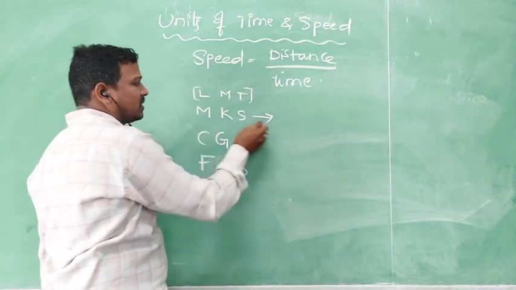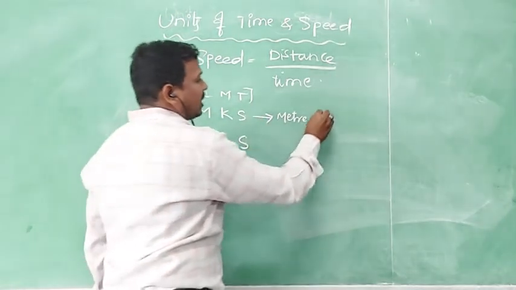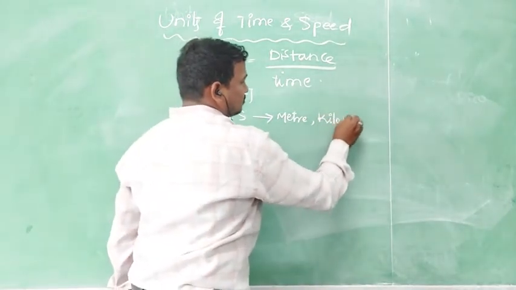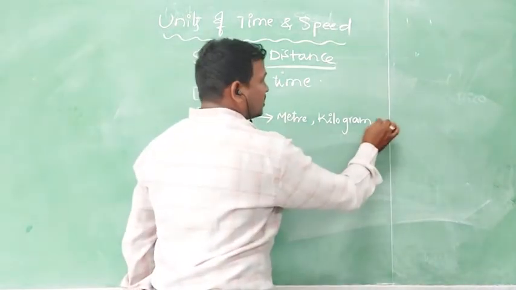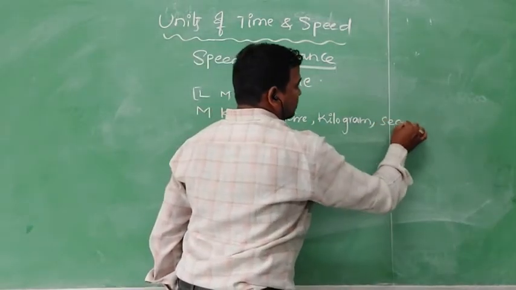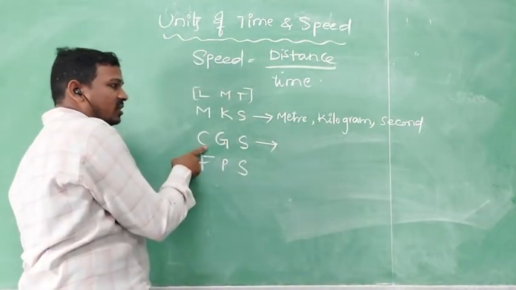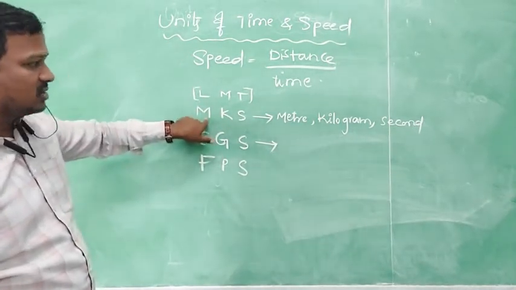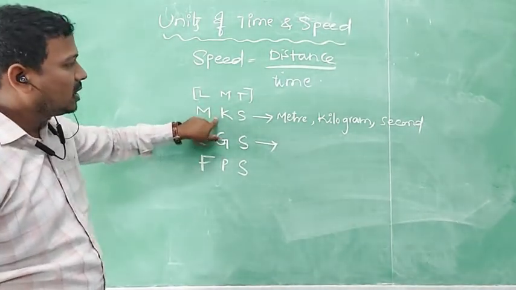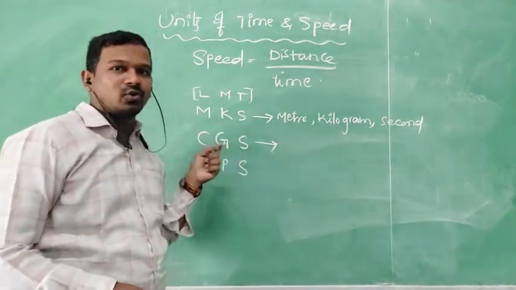M stands for meter, K stands for kilogram, S stands for seconds. Like this, the CGS system we can call an alternate system of the MKS. Generally we will use MKS. If we are going to a smaller scale, we can go for the CGS system.